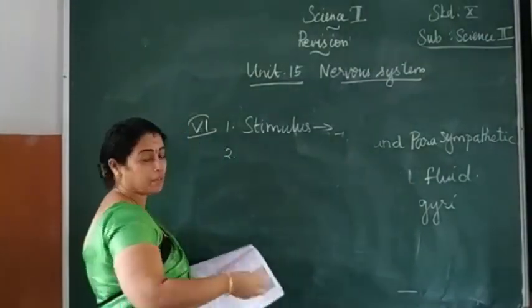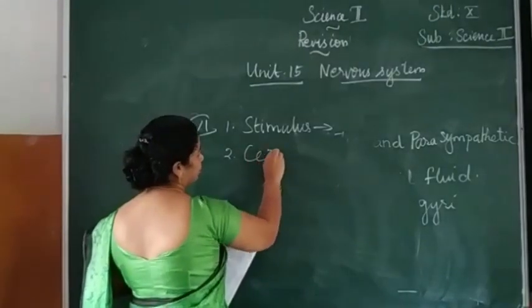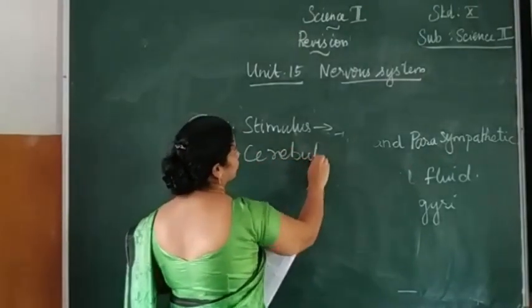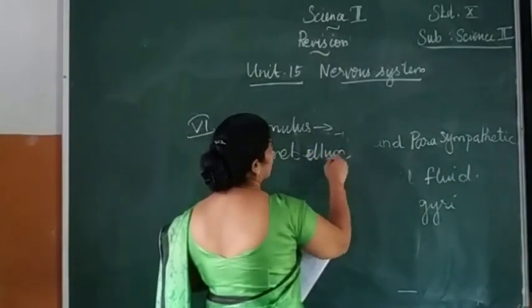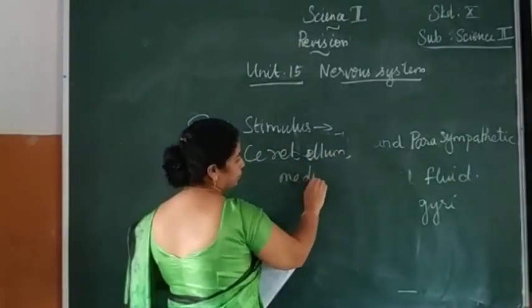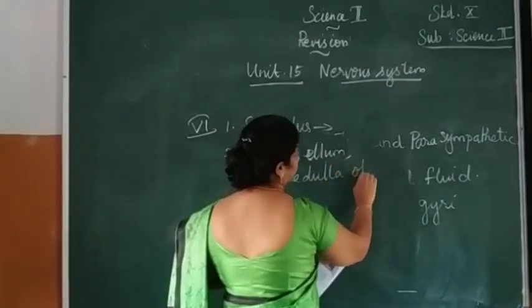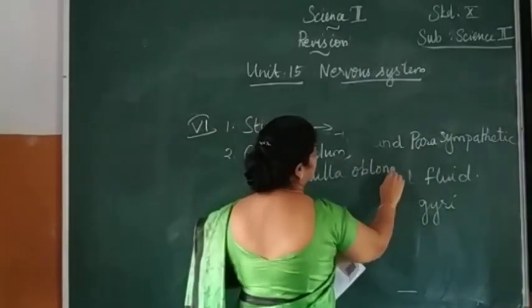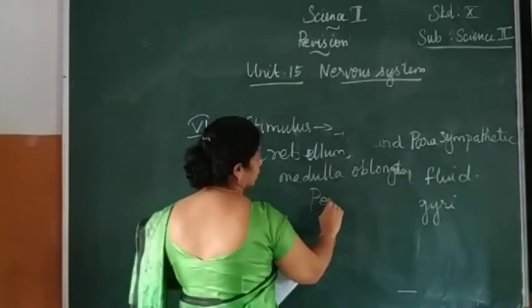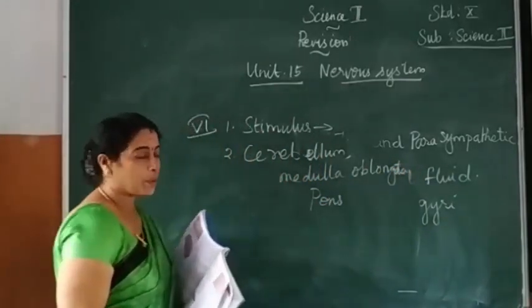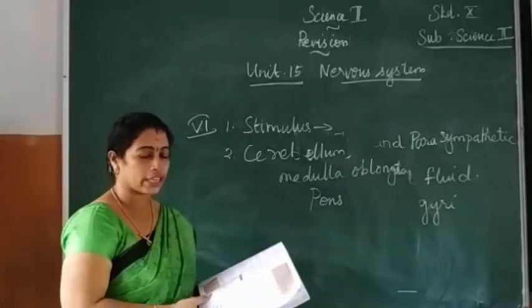It is made up of the cerebellum, pons and medulla oblongata. These are the three parts of the hindbrain.